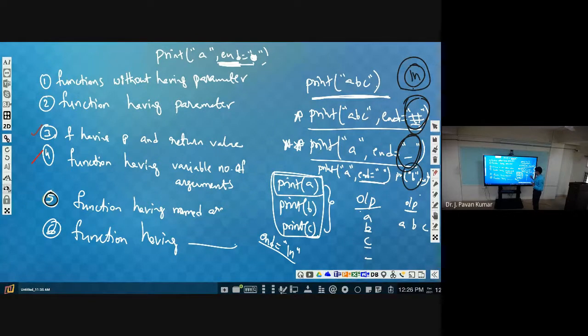This is nothing but a function having default parameter values. This is an example, you can note this down. Let us see one more example with respect to this.